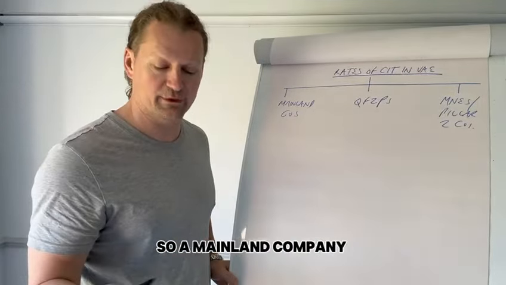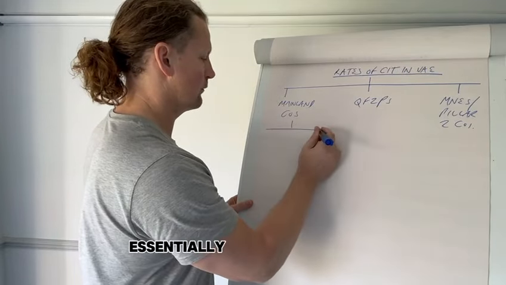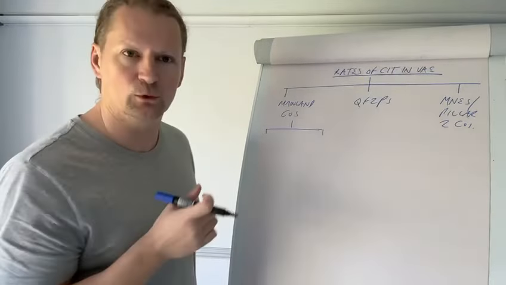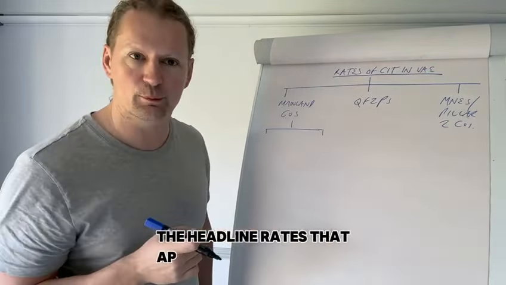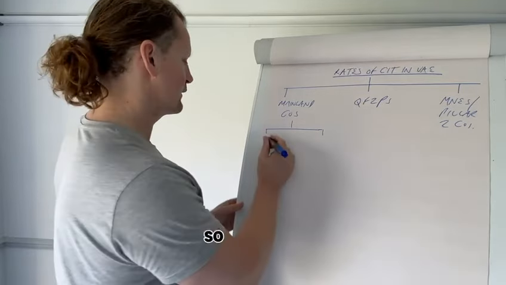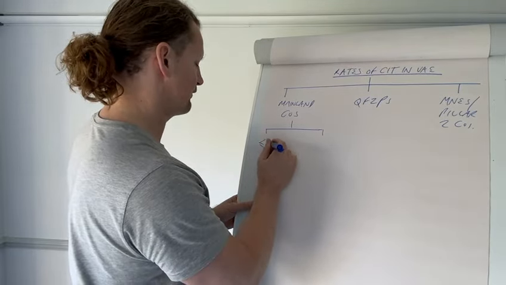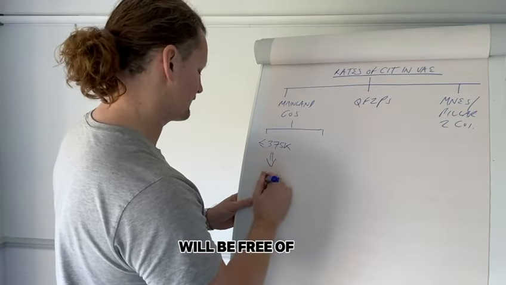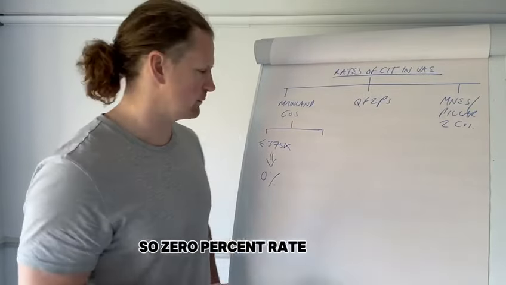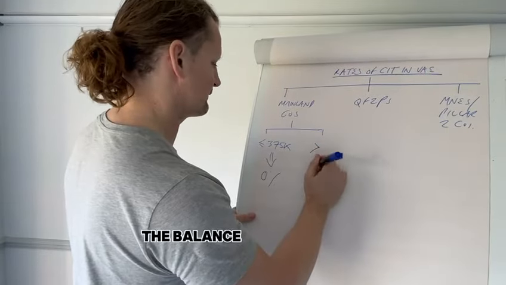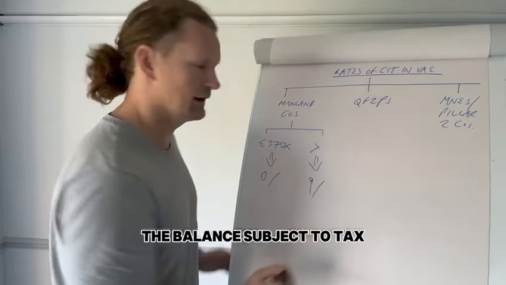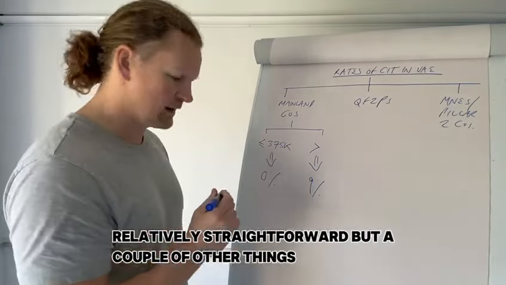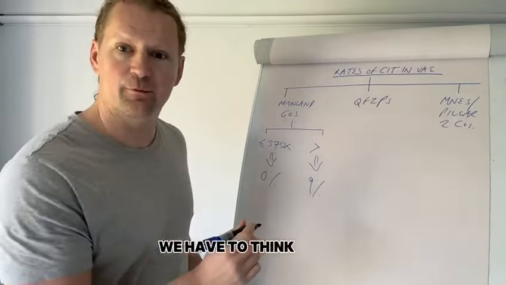So a mainland company essentially will be subject to, I guess, the conventional rates that apply in the UAE. So essentially the first 375k in dirhams, of course, will be free of tax. So 0% rate applies. The balance subject to tax at 9%. Relatively straightforward, but there are a couple of other things we have to think about.